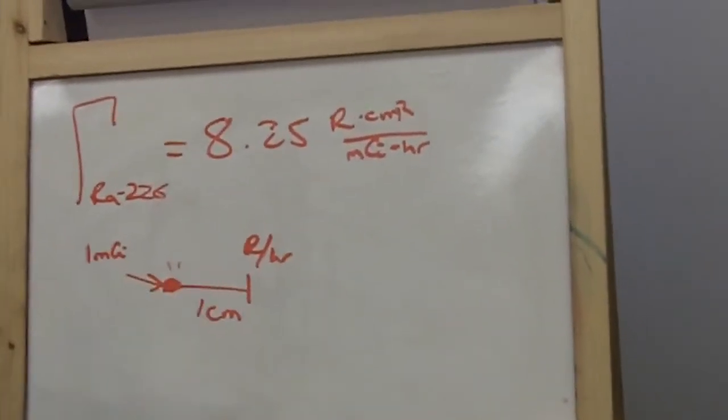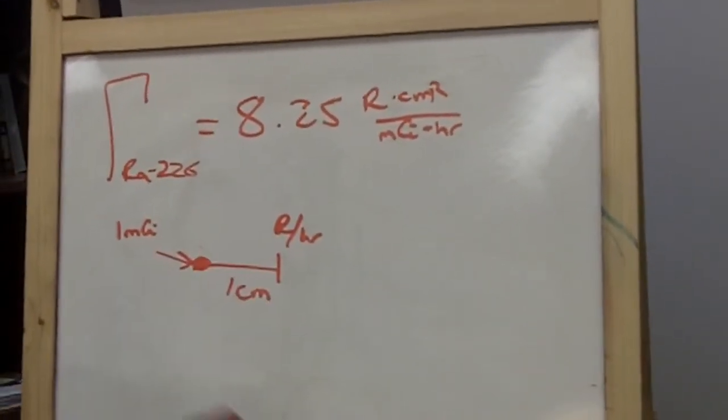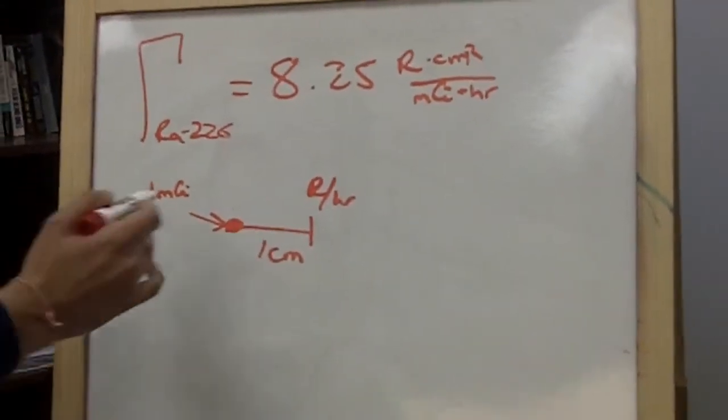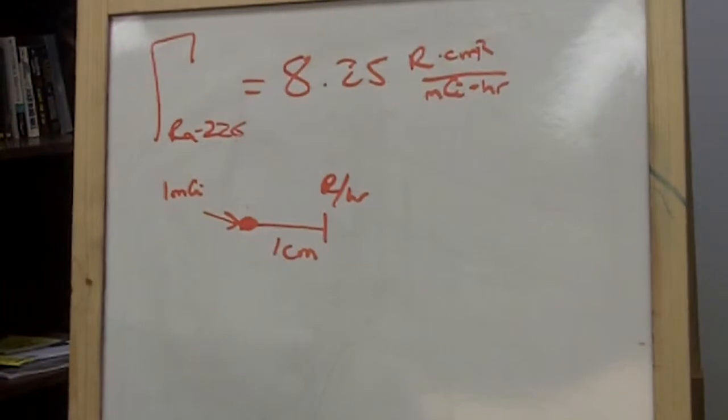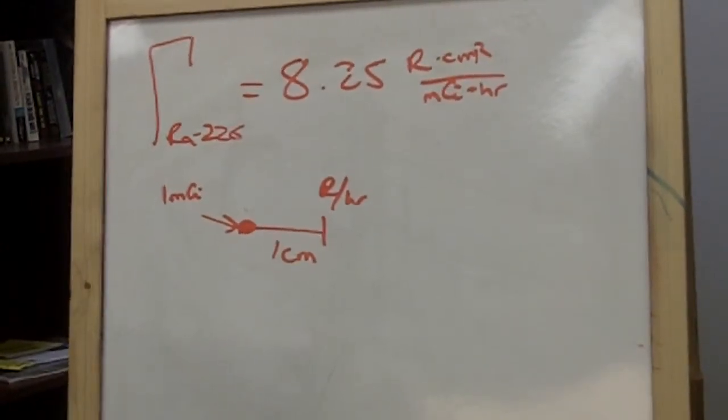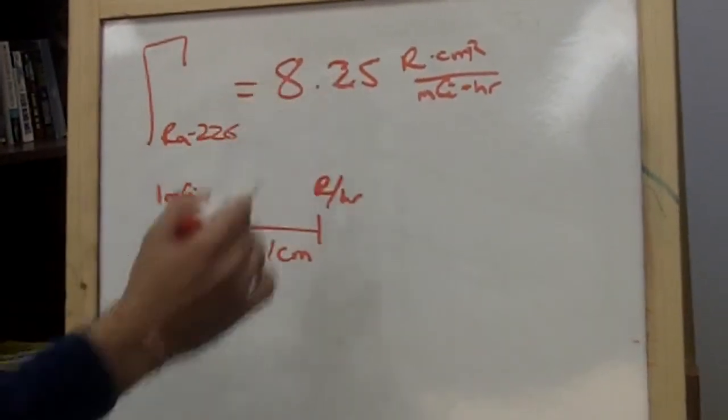So in this particular case, I'm telling you this is radium. It's 1 millicurie at 1 cm away. What would be our exposure rate? 8.25. 8.25, exactly. That's what this is telling you right here.